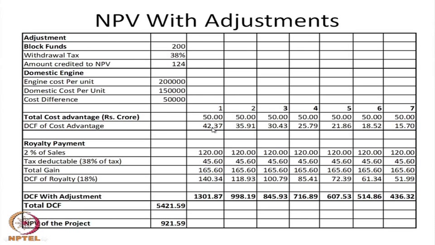This benefit and this benefit together, plus the earlier domestic DCF, total 5,421, but he is investing 4,500 crores. The difference of NPV is 921 crores, and that 921 crores is a benefit for him. Without adjustment he was at a loss, with adjustment he is in profit.